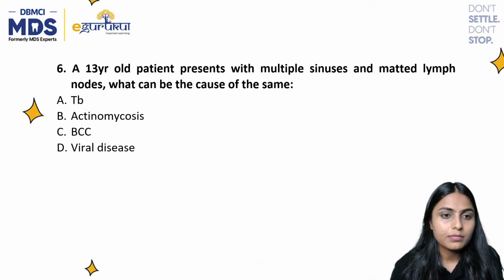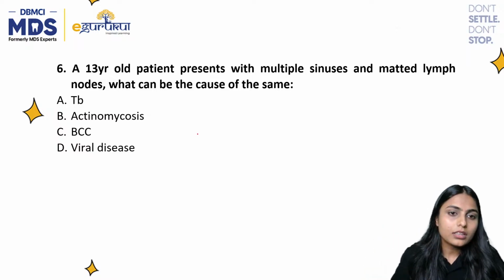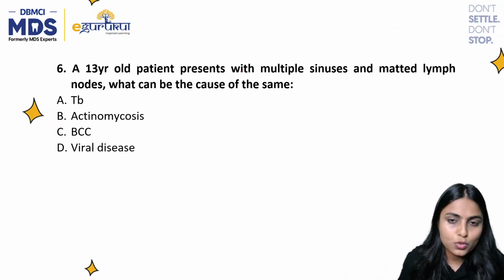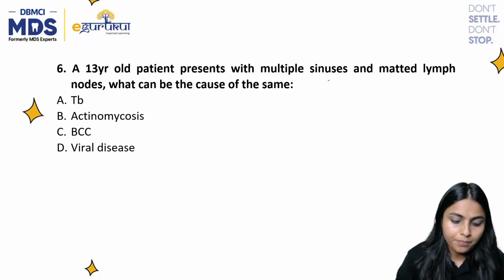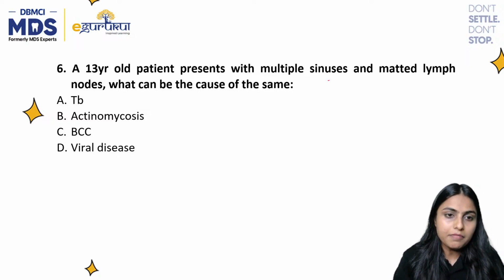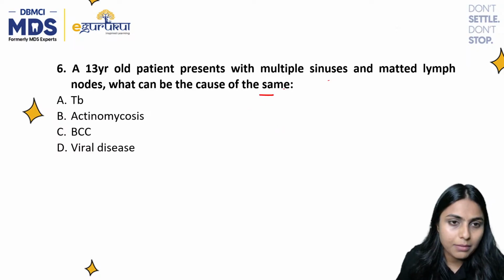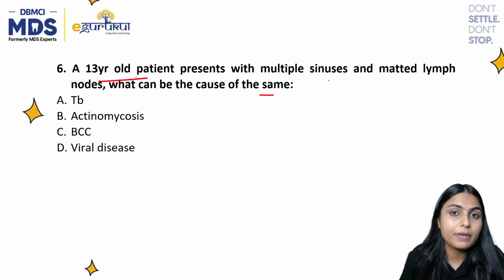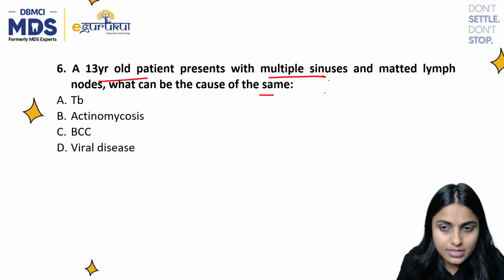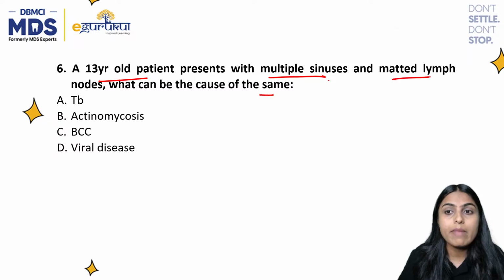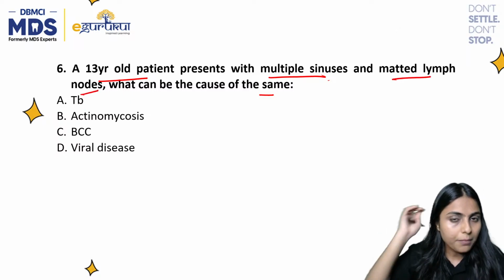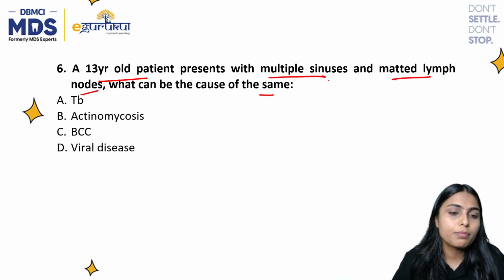Question 6. A 13-year-old patient presents with multiple sinuses and matted lymph nodes. What can be the cause of the same? So they have given a 13-year-old patient with multiple sinuses, and we also have matted lymph nodes. What do you think should be the answer?